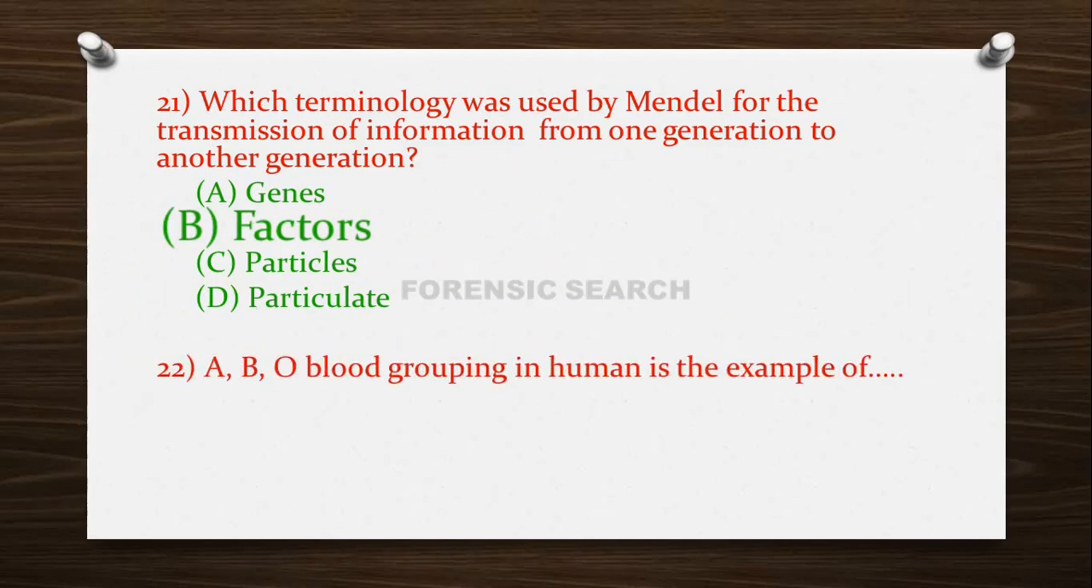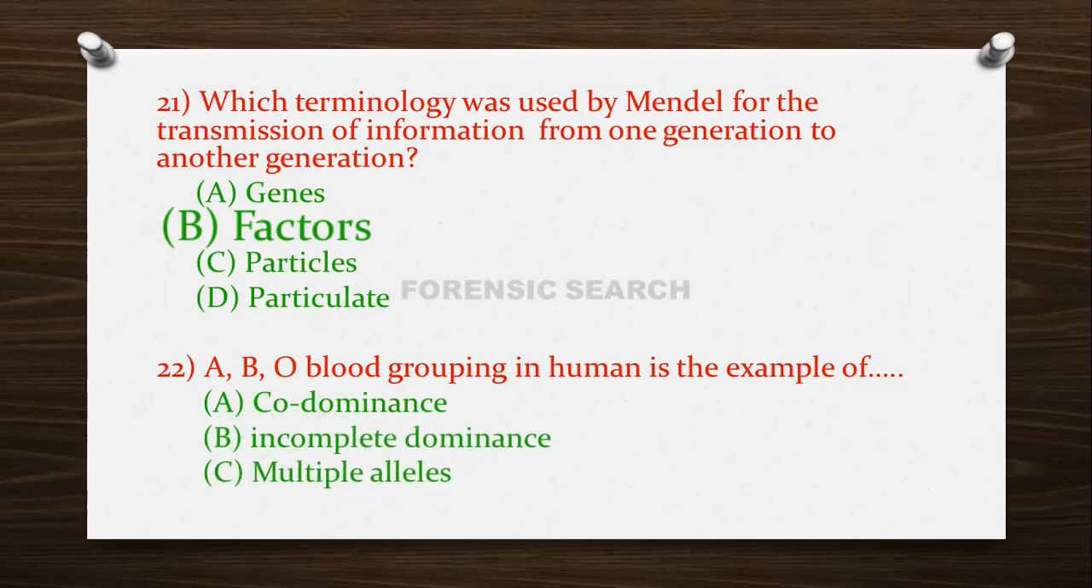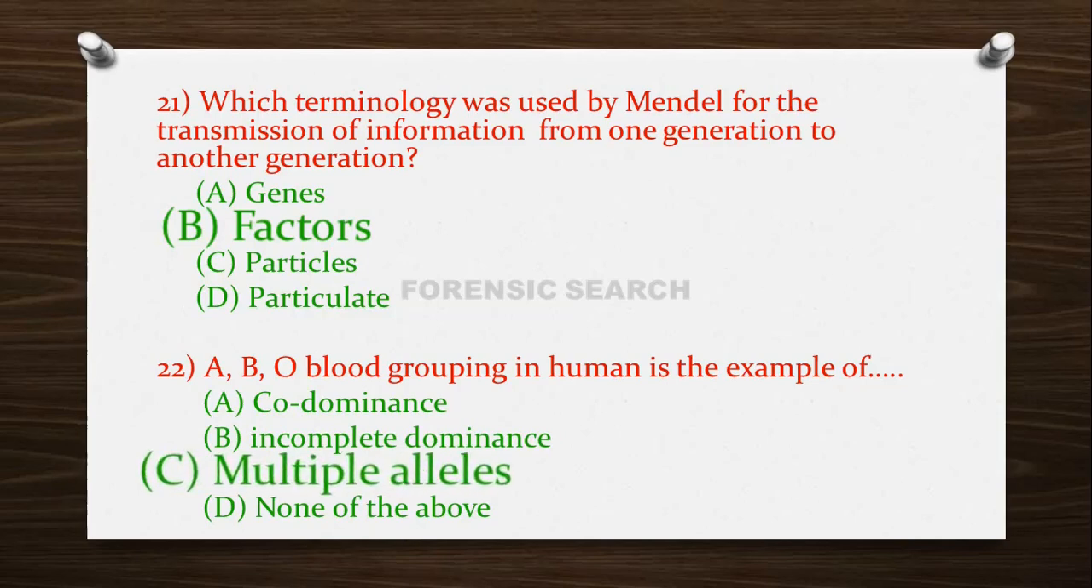Then the next question is, ABO blood grouping in human is the example of option A, codominance; option B, incomplete dominance; option C, multiple alleles; and option D, none of the above. So the correct answer of this question is option C, that is multiple alleles.